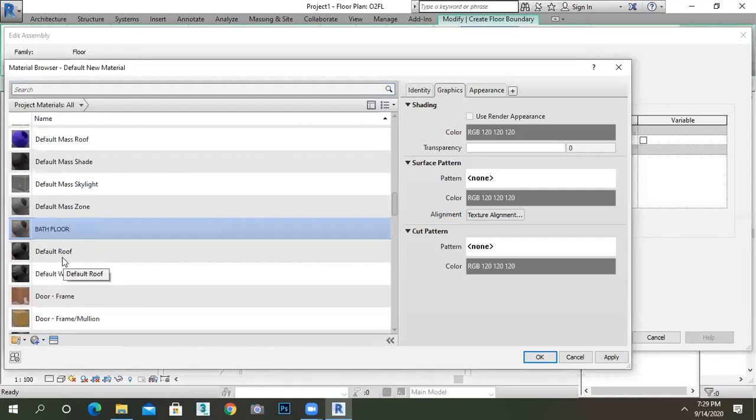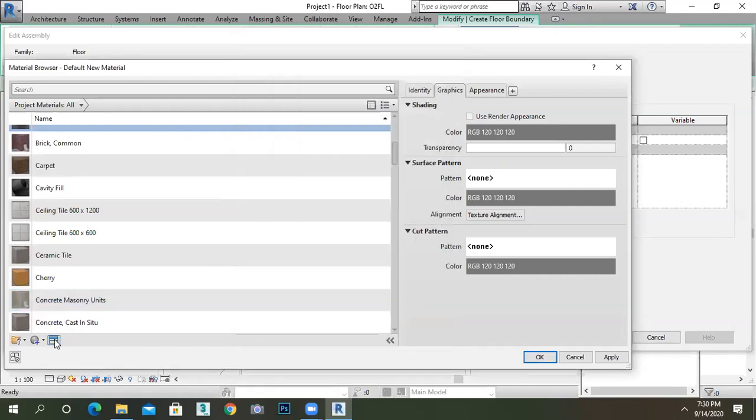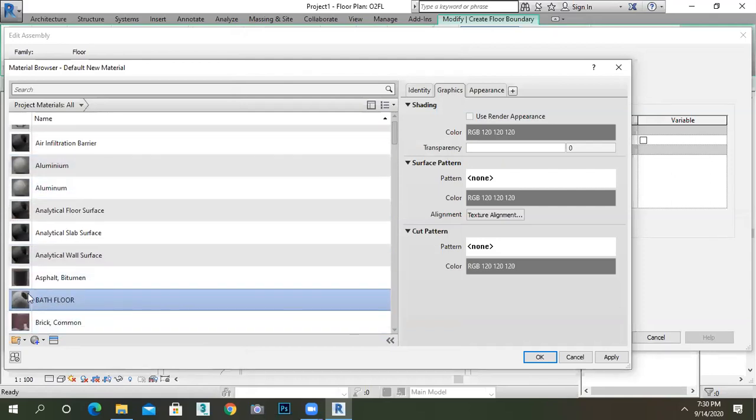See guys, I don't want to go to the asset browser. Here I'm not getting a proper tile for the bath. If I'm not getting the proper tile for the bath, then I don't want to go for the asset browser. I just created one new material here. There is no material for my bath wall. I want to apply the material I have saved earlier.